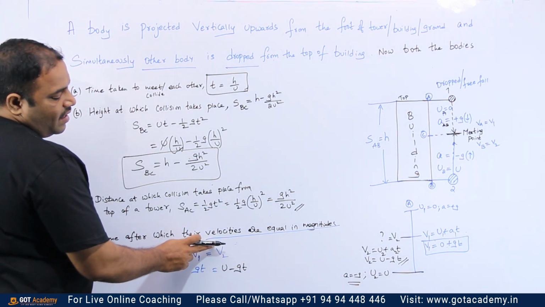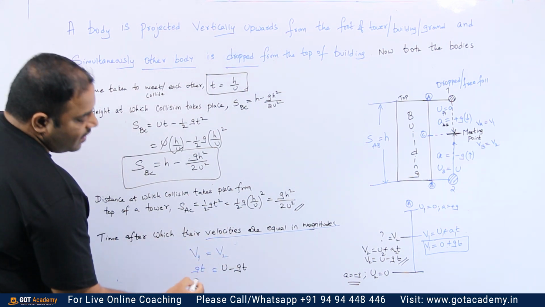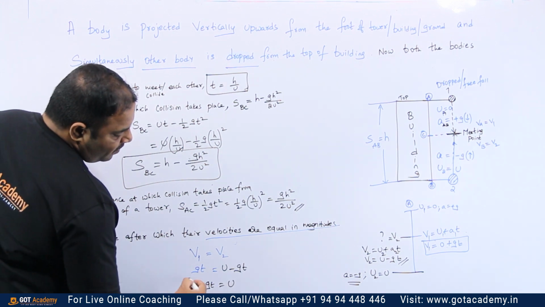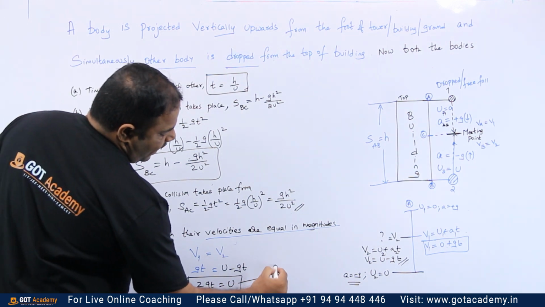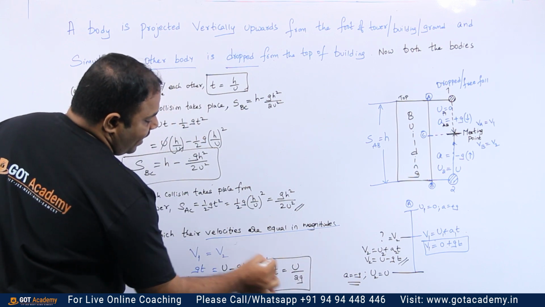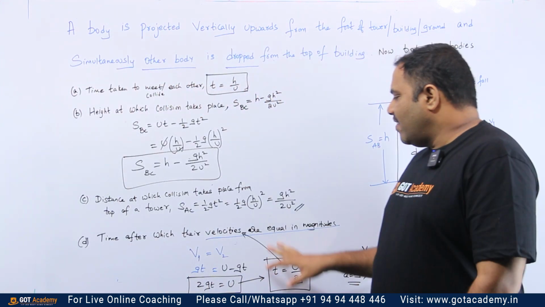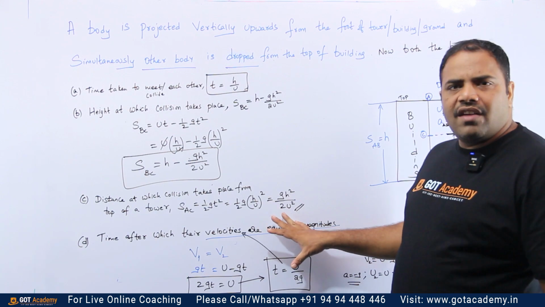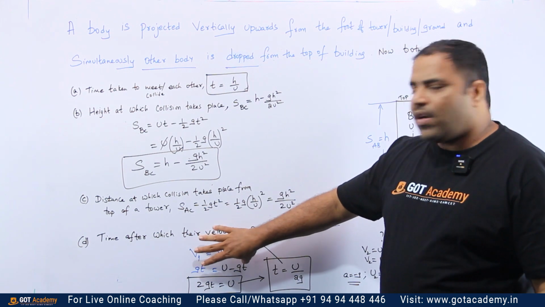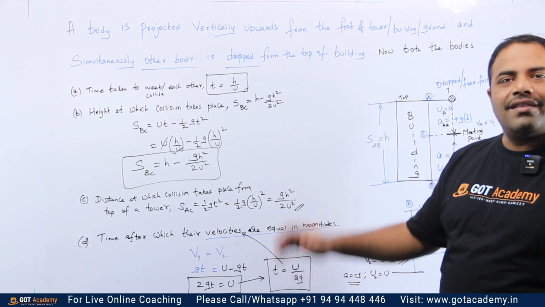Now the velocities are equal and we have written them in terms of time, and our interest is to find the time at which this happens. So this minus gt comes to this side, so 2gt is equal to u. From this, time t equals u by 2g. So this is the time at which their velocities are equal. Understood, my dear children? The answer is given in the question only. When the velocities are equal, you find the time. So v1 is equal to v2 as per the given question. At this point I have simply substituted the values and found the time where the velocities are equal. Is it clear?